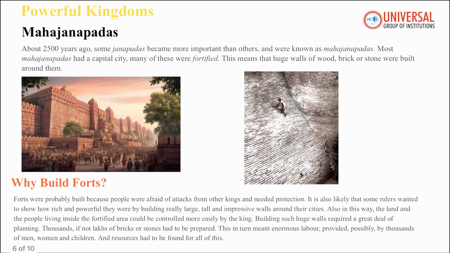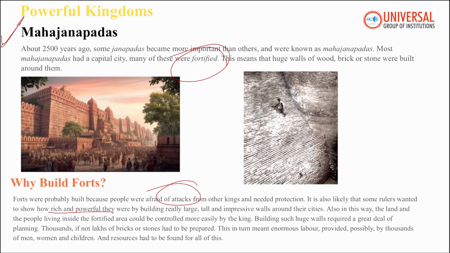Now let's talk about Mahajanpadas. Mahajanpadas were the large kingdoms and fortified capitals. So these were the powerful kingdoms. Around 2500 years ago, some Janpadas expanded into powerful Mahajanpadas. And these kingdoms built large fortified capital cities with walls made of wood, stone or brick. These forts protected them from attacks, but they also showed off the rulers' wealth and power. Building such huge walls needed lakhs of bricks and an enormous amount of labor. So thousands of workers, especially men, women and children, contributed to this work.